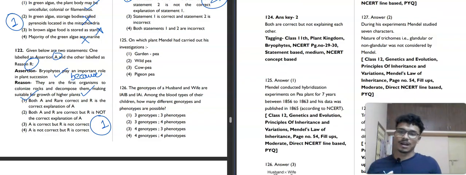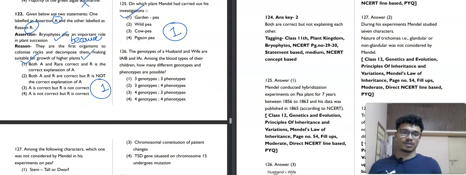On which plant did Mendel carry out his investigation? I think this is the easiest question on this paper. If you can't answer this question, you seriously need to study. Garden pea, wild pea, cow pea, or pigeon pea. Garden pea is the first answer. Now we'll move to the next question, number 126.